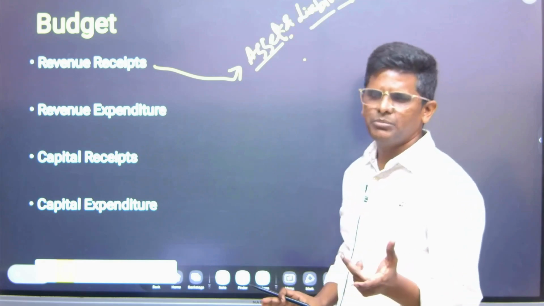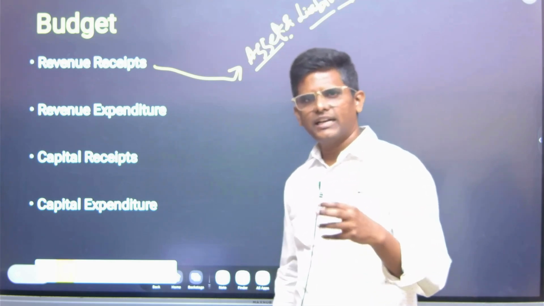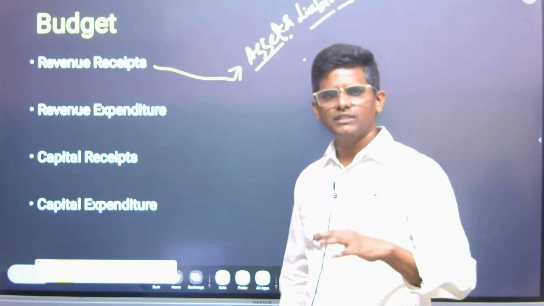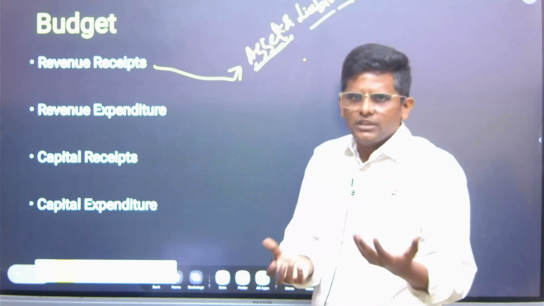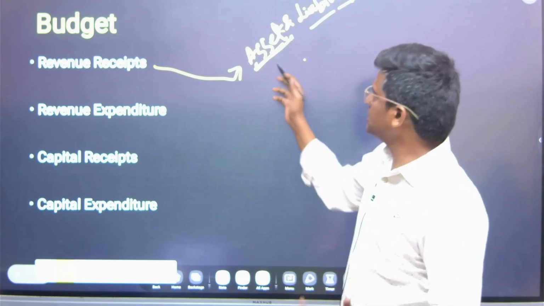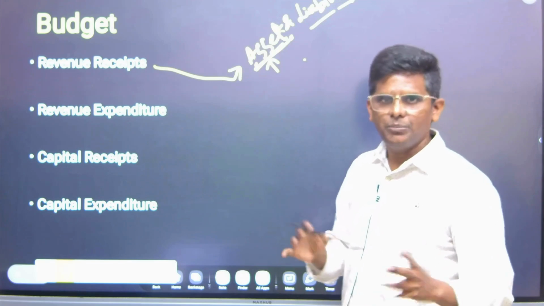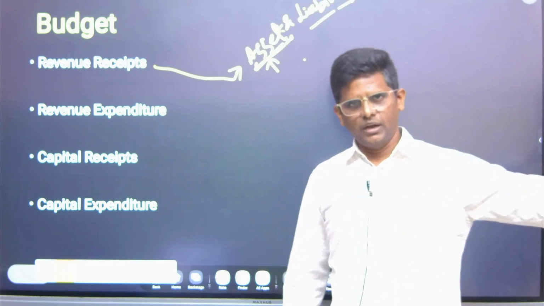What does it mean? Simply put, suppose you are getting some money without selling your house, without taking a loan, without selling your property. Asset means basically it's like a property, and without selling this or reducing this and without creating a liability, without borrowing, because liability is like we will be liable to pay the amount, borrowings.